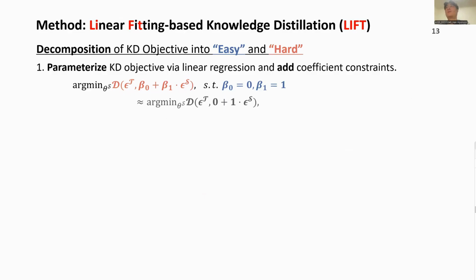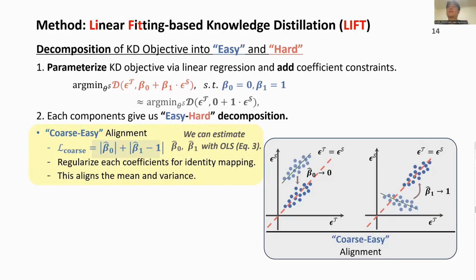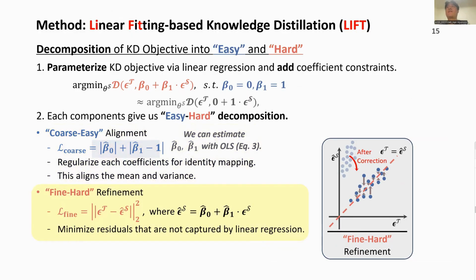So we first parameterize the KD objective via simple linear regression. This parameterization gives us an easy and hard decomposition. In training time, we cannot directly satisfy this constraint. So we regularize this coefficient with this easy alignment regularization. The closed form solution of OLS enables this regularization. Note that we estimate this coefficient per sample in the data batch. And the hard refinement is defined as the residual gap between the teacher output and the student corrected output. This minimizes these fine detail errors that are not captured by regression.